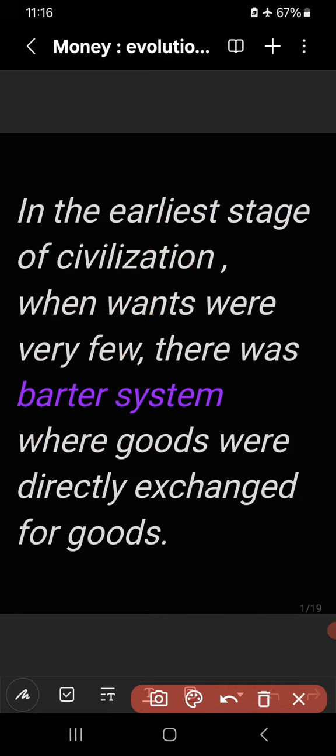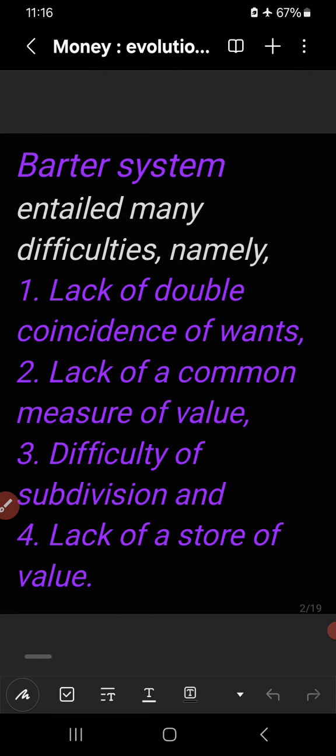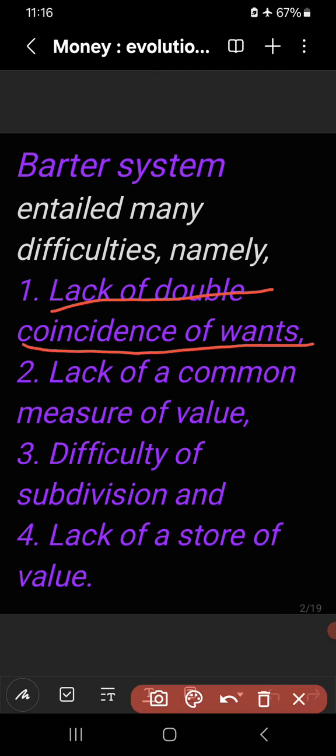But during barter, people had to face many difficulties. This system entailed many difficulties. What are they? Number one is lack of double coincidence of wants. It was the main difficulty in the barter system.